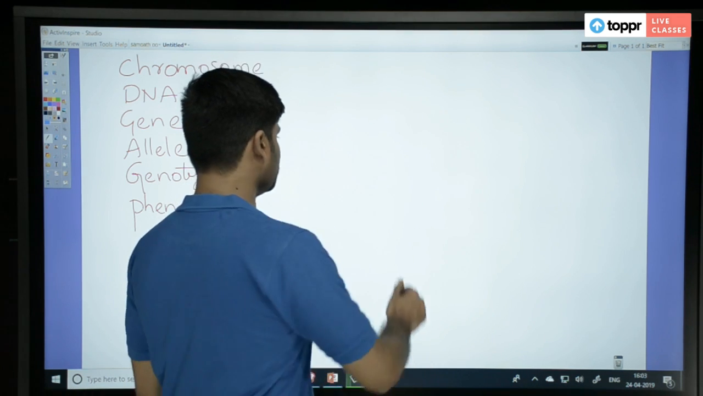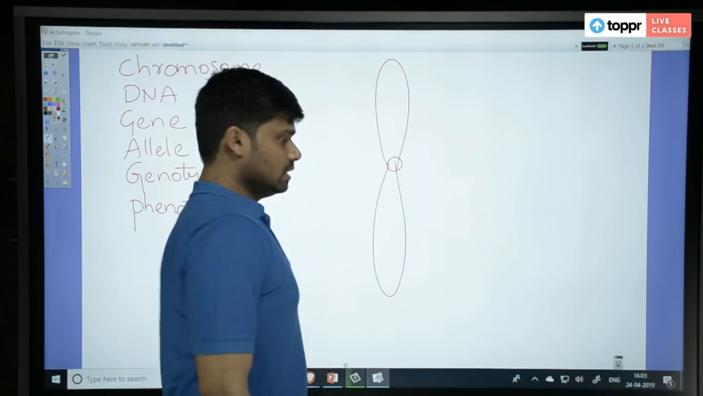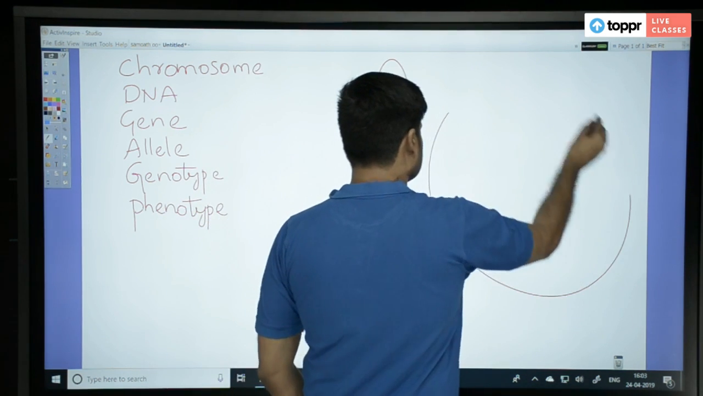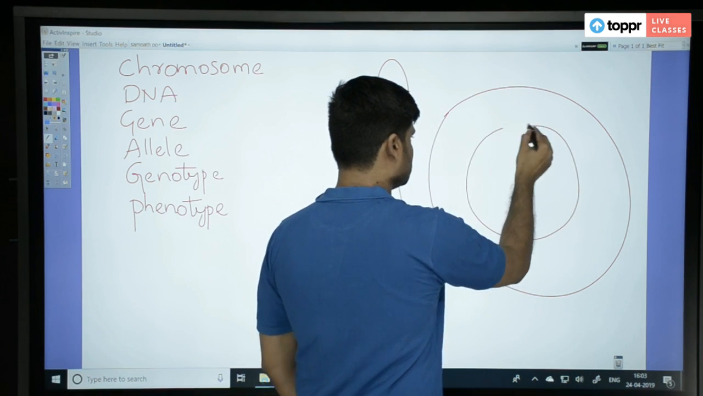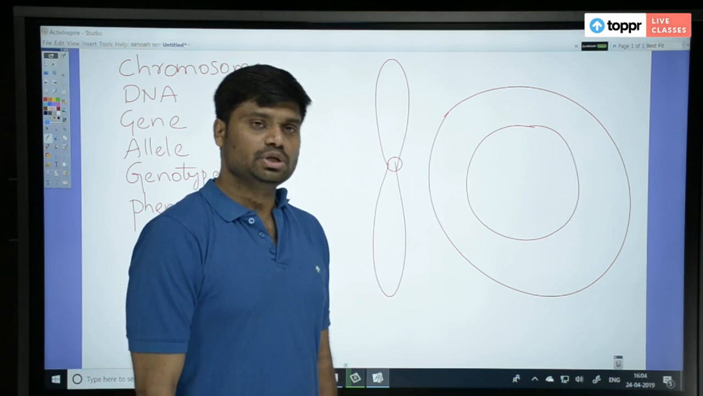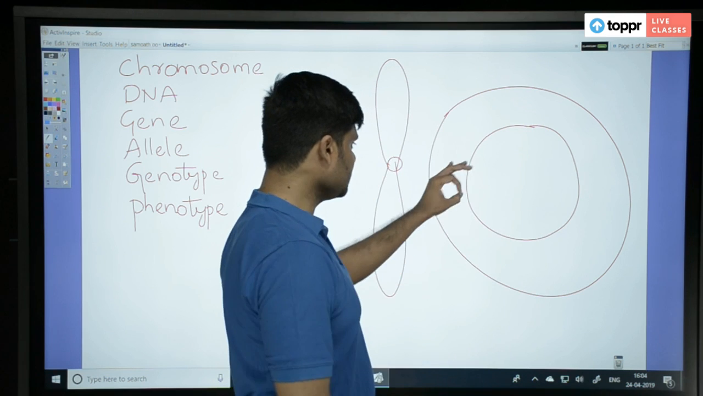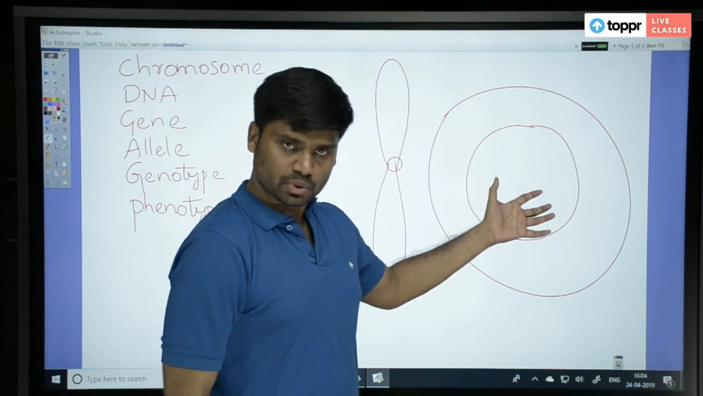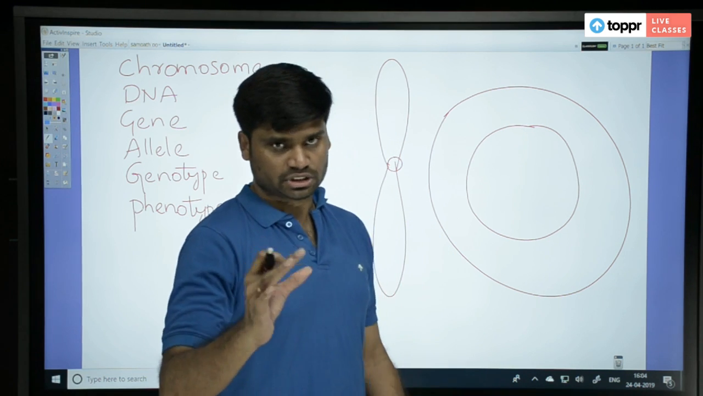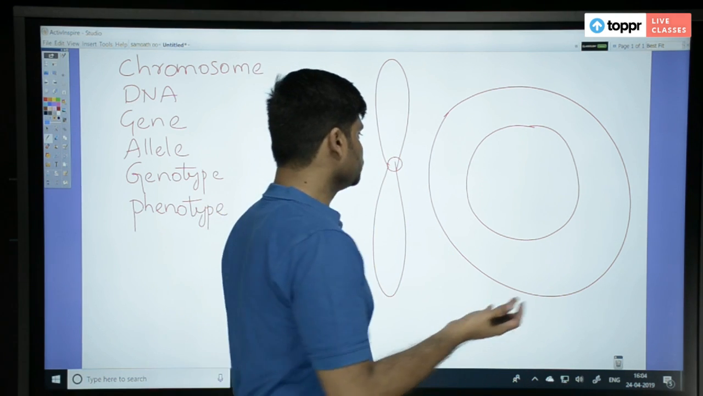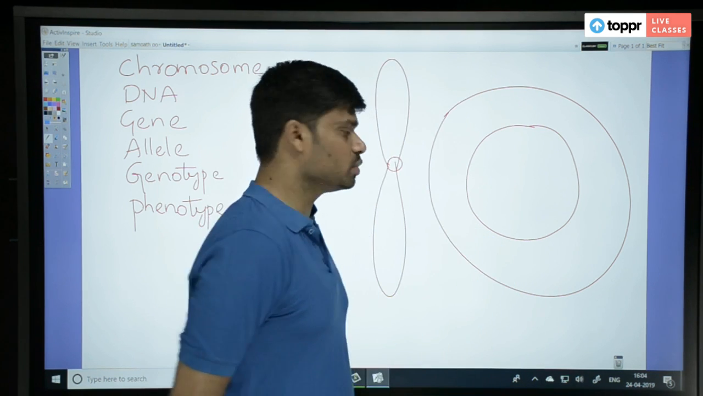Okay, chromosome. What is a chromosome? If you take any cell of your body, let us say this is a cell, it contains a nucleus in the center, right? Inside the nucleus, let us say this is a human cell, just a skin cell. Inside the nucleus you have thread-like structures, they are called chromatin, right? So how many pairs do we have? 23 pairs, correct? 46 chromosomes.